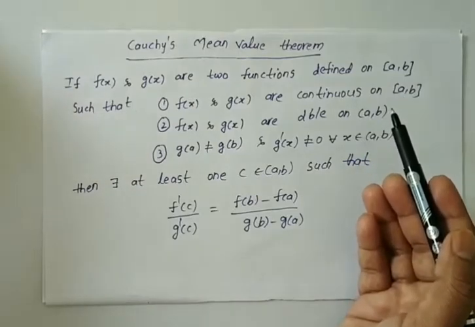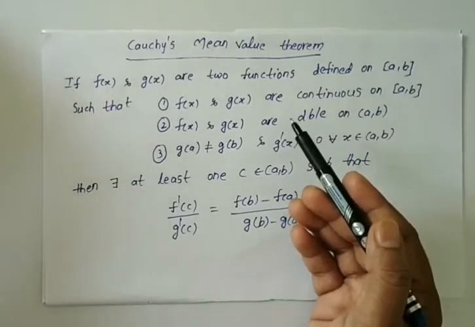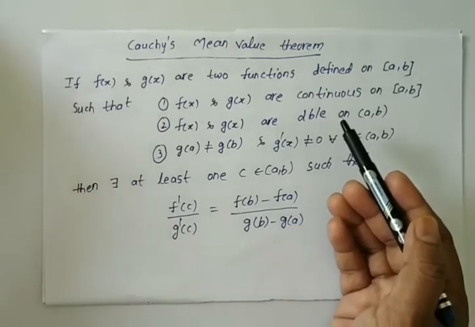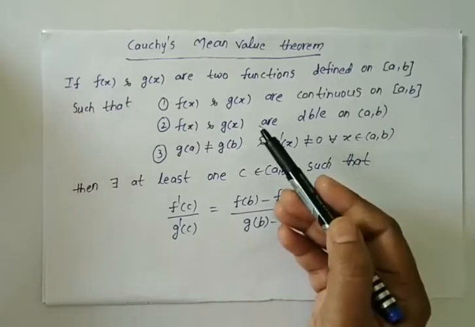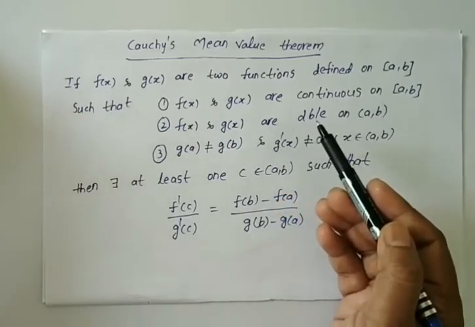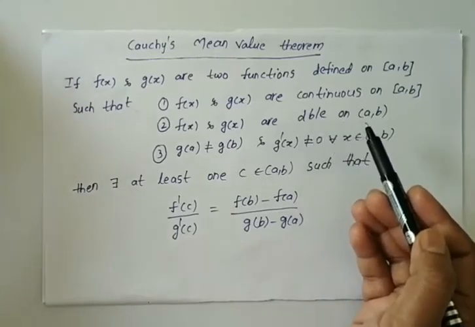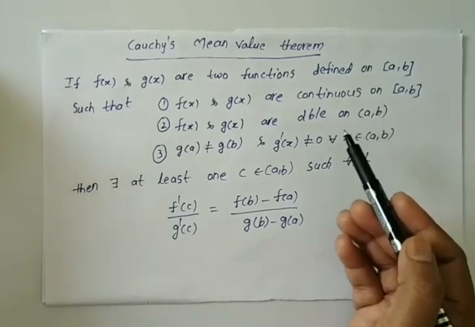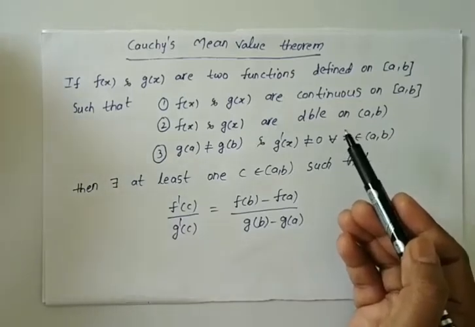Then Cauchy's mean value theorem says f of x and g of x should be continuous on closed interval a comma b. Second, f of x and g of x are differentiable on open interval a comma b. So conditions 1 and 2 are exactly the same as the first two conditions of Lagrange mean value theorem for the functions individually.